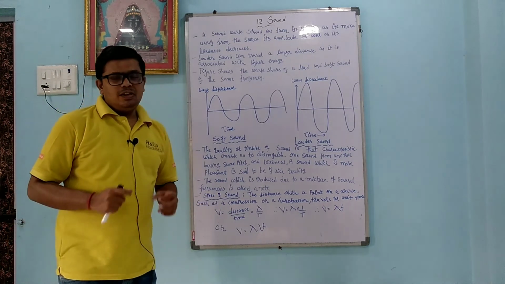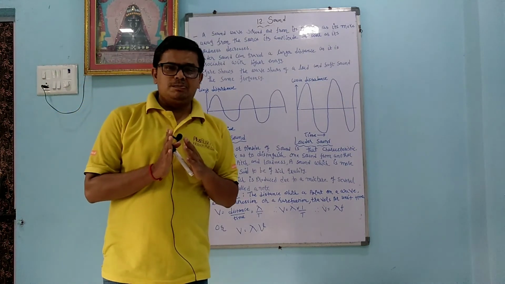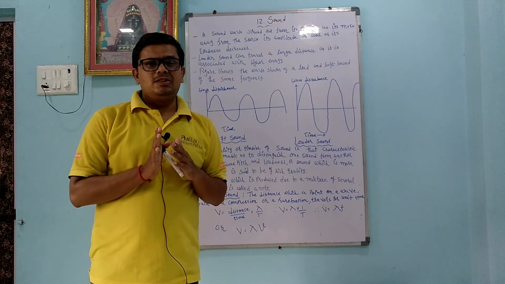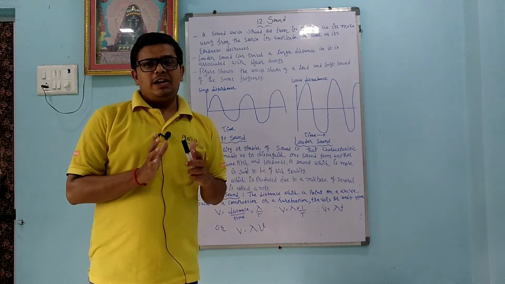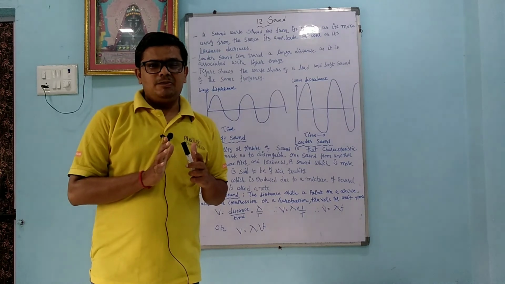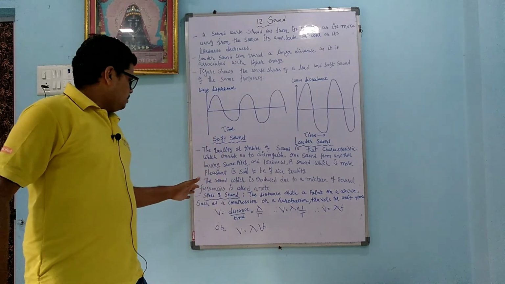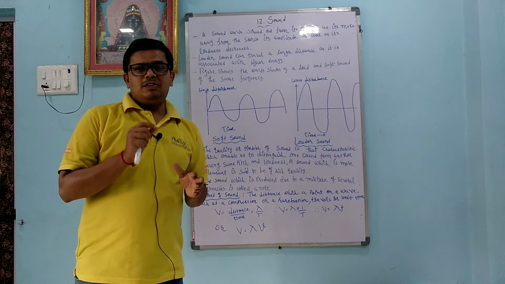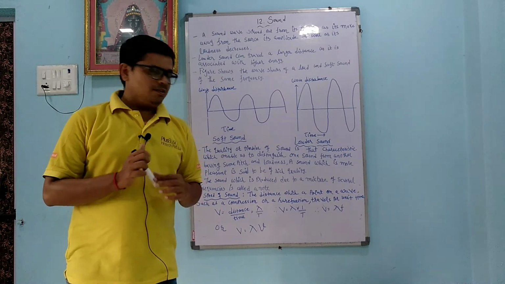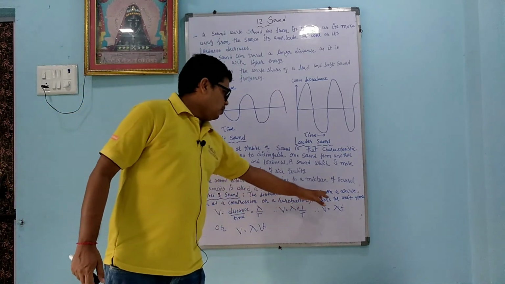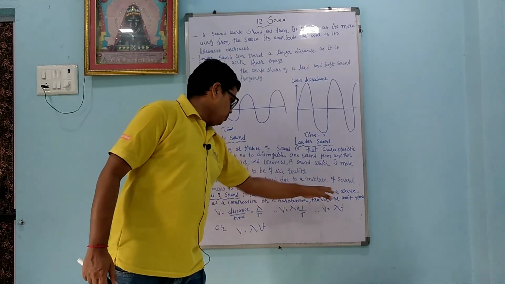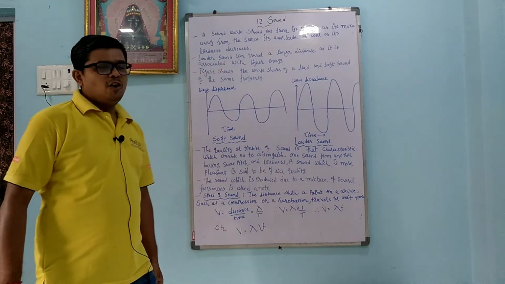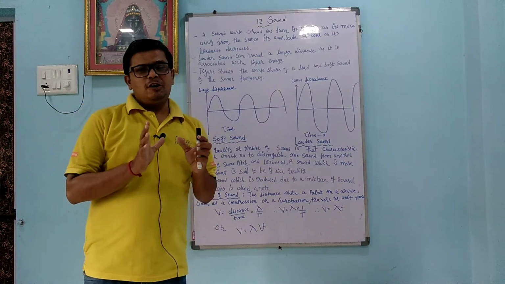Speed of sound. Dear student, we know the word speed. Speed means distance divided by time. If an object covers a distance in unit time, then we can say that it is speed. But for speed of sound, instead of distance we will use wavelength. The distance which a point on a wave, such as a compression or a rarefaction, travels per unit time is called the speed of sound.